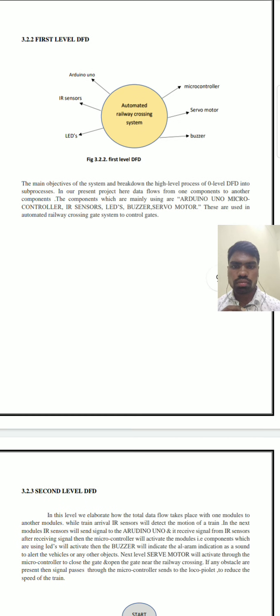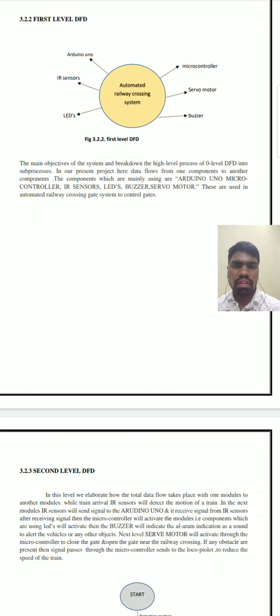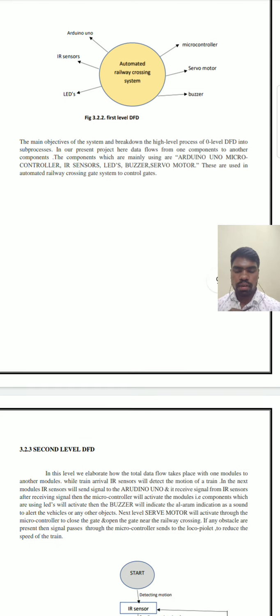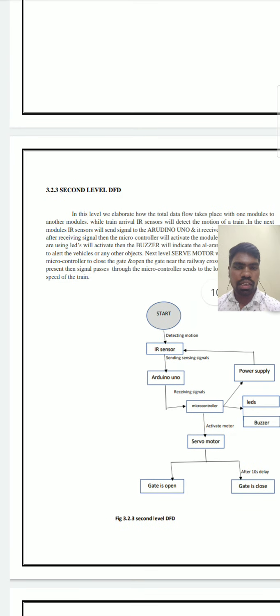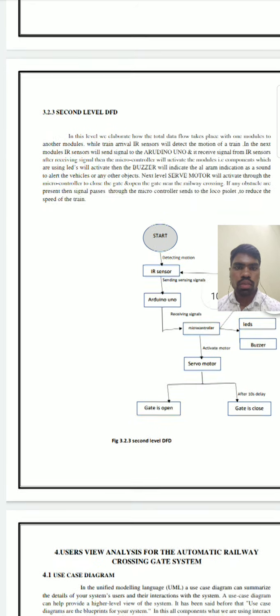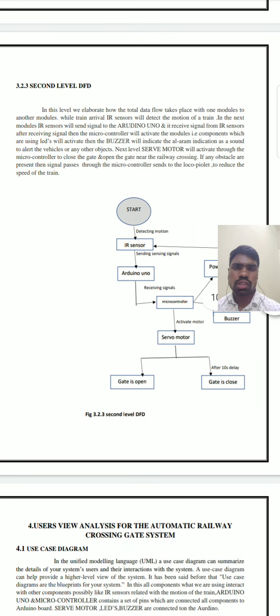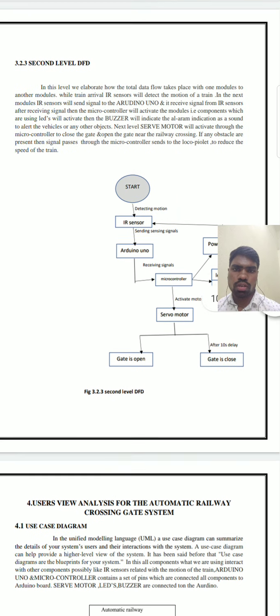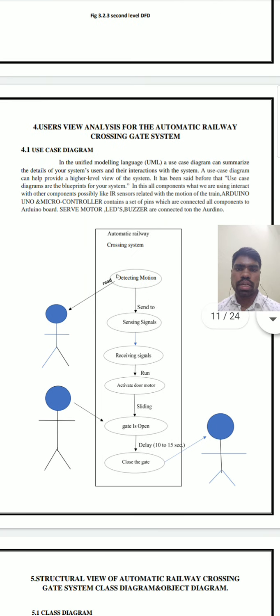Here is the main objective of the system and a breakdown of the high level process of the zero level DFD into sub processes. This is the first level DFD. In the second level DFD, we elaborate how the total data flows from one module to another module. This is the second level data flow diagram.